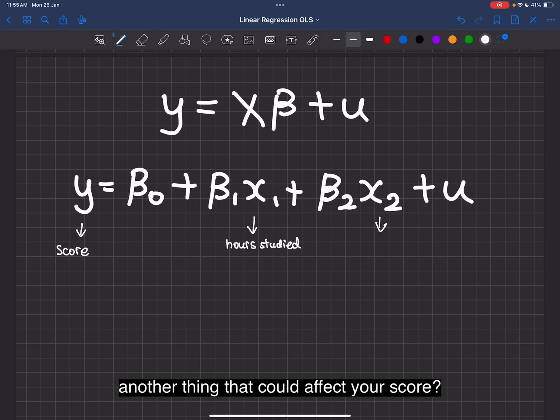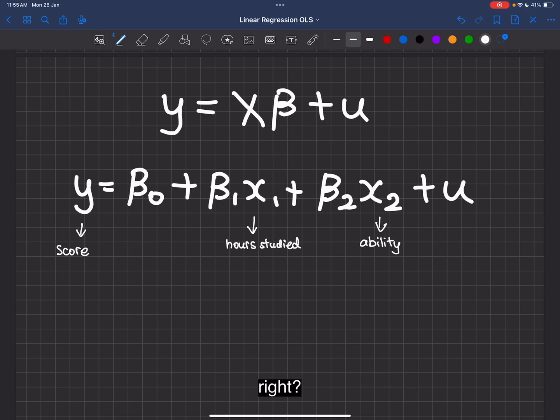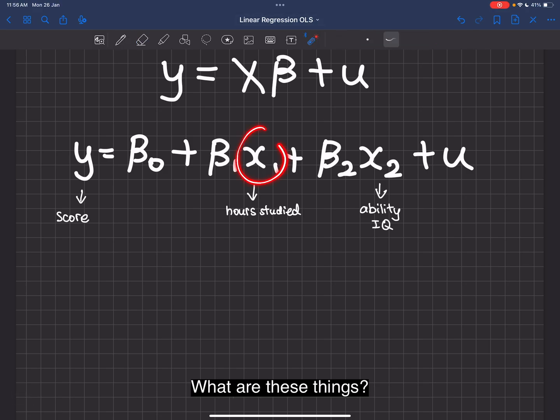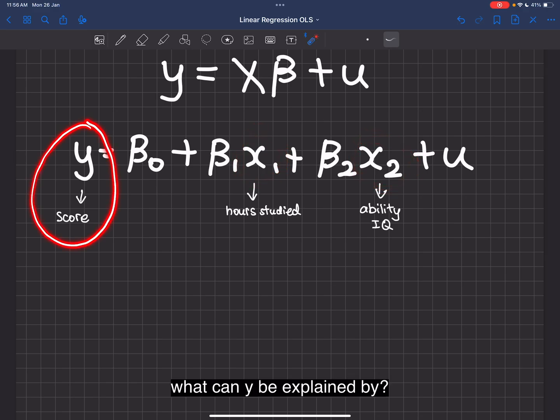What's another thing that could affect your score? Let's just say your IQ, your ability, right? So what is the intuition of regressors? What are these things? We're actually trying to say, what can y be explained by?